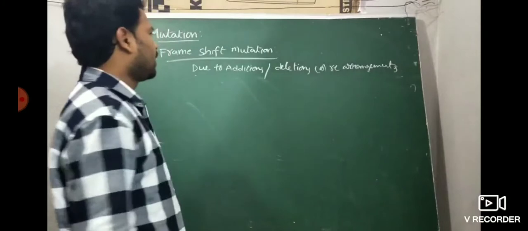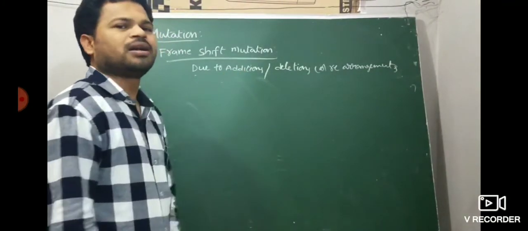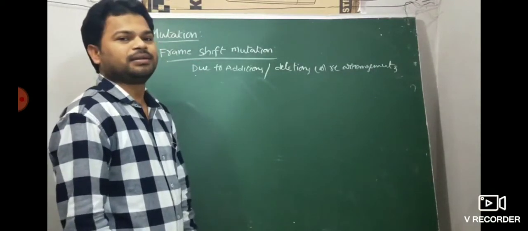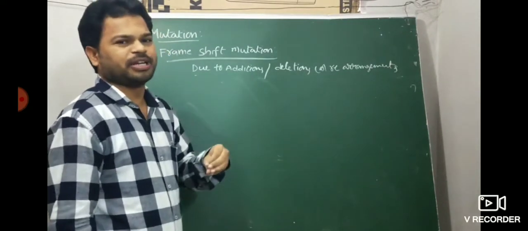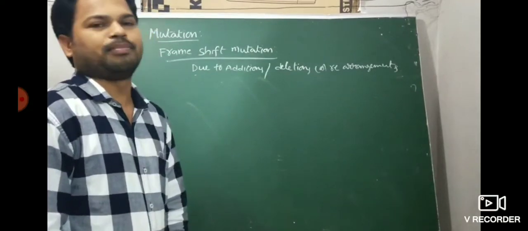Frame shift mutation arises due to additions, deletions or rearrangements. When nucleotides are deleted or inserted or rearranged, frame shift mutations develop.